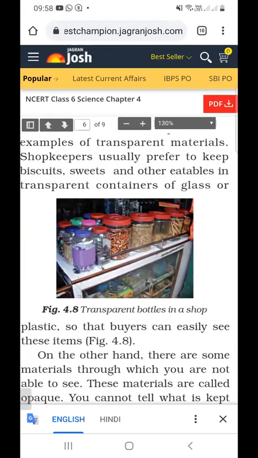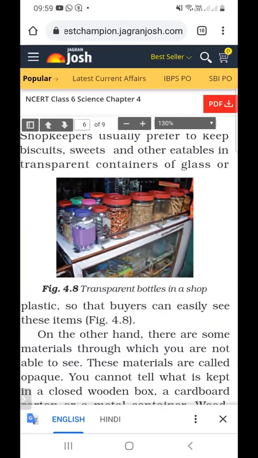What is an example of transparent, what is an example of translucent, and what is an example of opaque? Examples of transparent are glass, examples of opaque are wood, and examples of translucent are butter paper or oily paper.